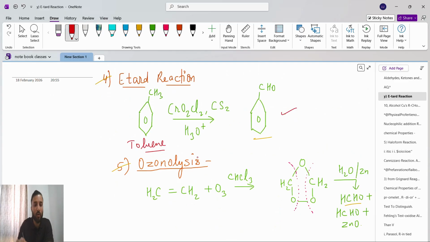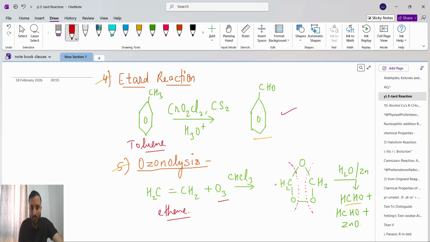That's it. Now ozonolysis. Ozonolysis means what? We will take ethene. Ethene will undergo ozonolysis. Ozonolysis means O3. So ethene reacts with O3 in presence of CHCl3. Simple guys, what will happen?